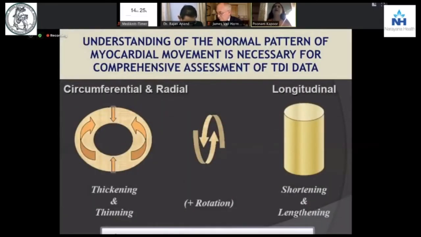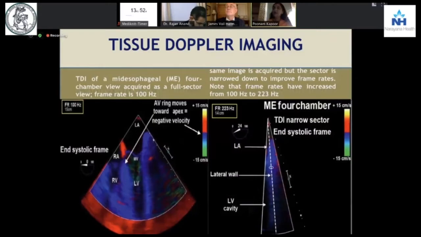Remember, the myocardial fibers undergo 4 types of rotations. These are circumferential, then they move into thicken and thin the myocardium. They are radial as they move to and fro. They are rotational, as you see from the apex to the base. It is always the apex which is stationary. It is the base that moves towards the apex. And this is because our heart is a double helix, a right and a left-sided helix. And there is a shortening and lengthening of the global longitudinal fibers, which measure as global strain as deformation.